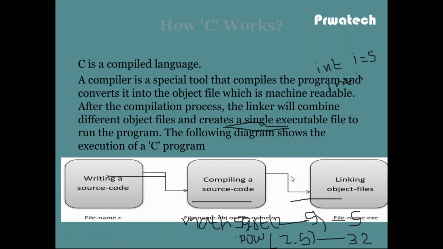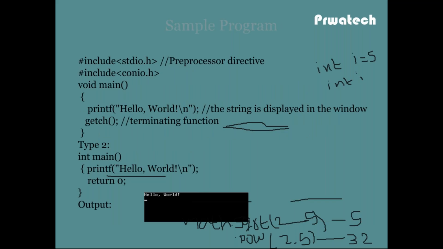Then how does C work? Before that, I have one simple sample program. This is the hello world. Any student can download Visual Studio Express Edition from Google. Then we can start the program using C language.